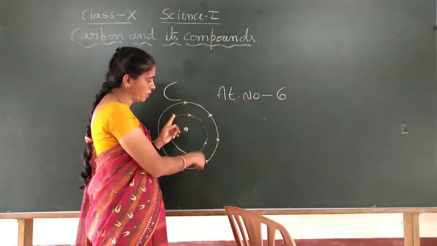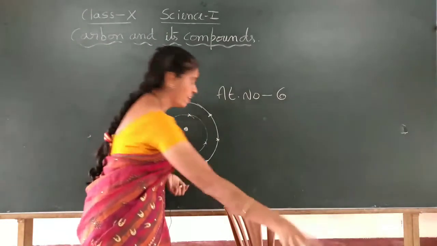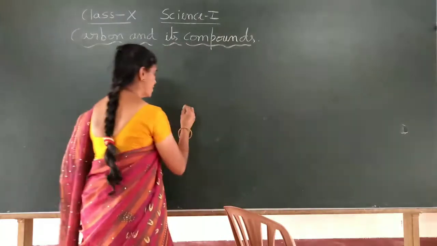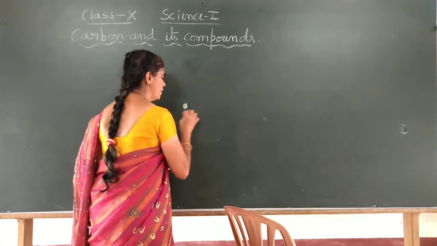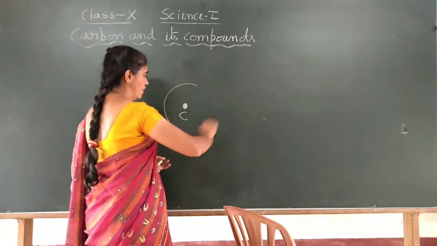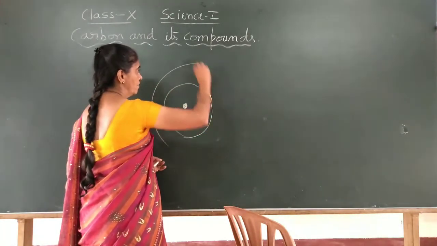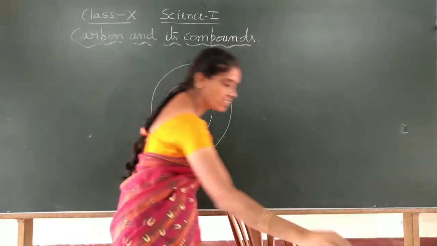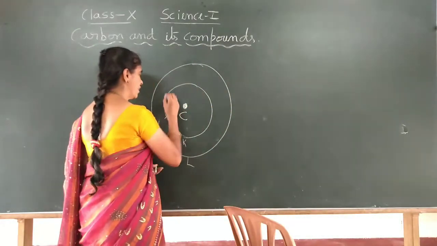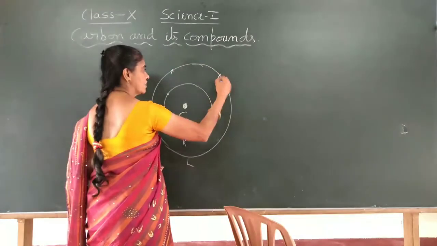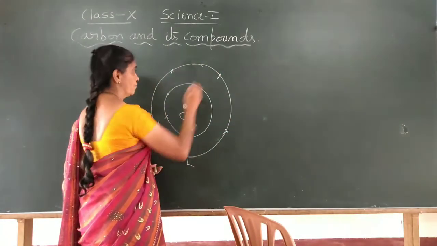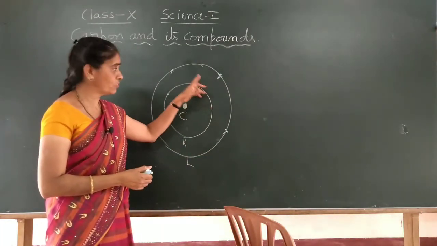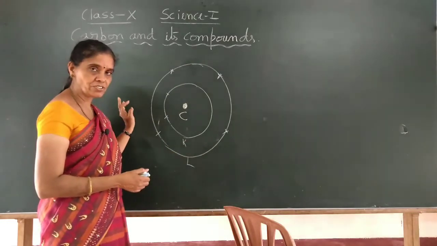Now if you see the carbon atom here, how many electrons does it have? Write it. This is the nucleus of carbon, and you have the K shell and the L shell. This is the K shell, this is the L shell, and we have 2 electrons in the K shell and 4 electrons in the L shell, 4 electrons. Now it wants 4 more electrons so that it becomes a total of 8 electrons.